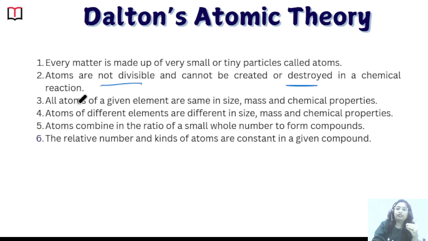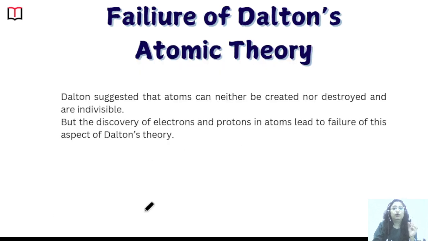Dalton also said that all the atoms of a given element have the same size, mass and chemical properties. But now we know that there are isotopes, isobars. In isotopes, the element remains the same, but the mass can change, right? What are isotopes? That also we are going to discuss later in the next lectures.